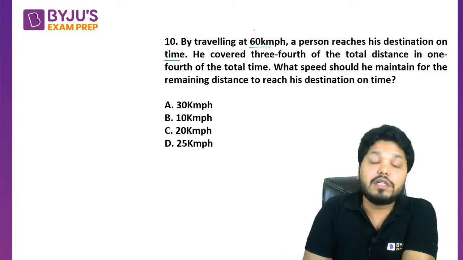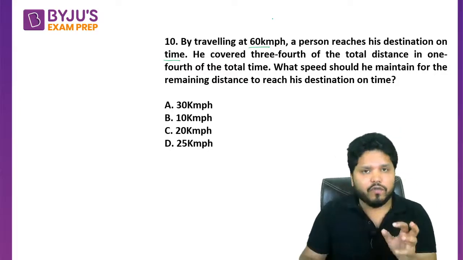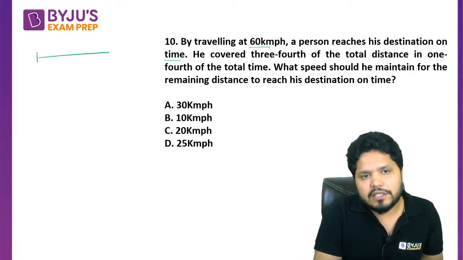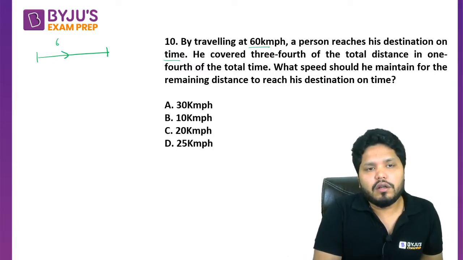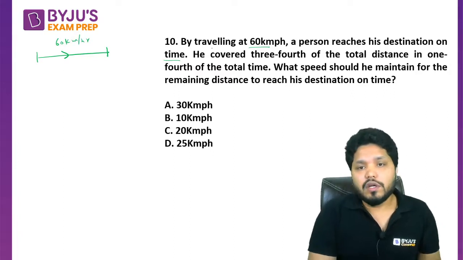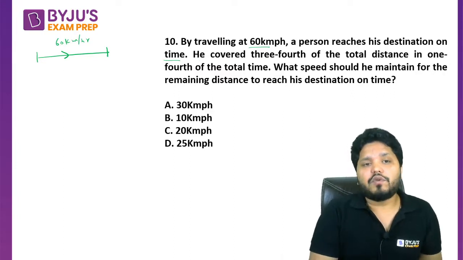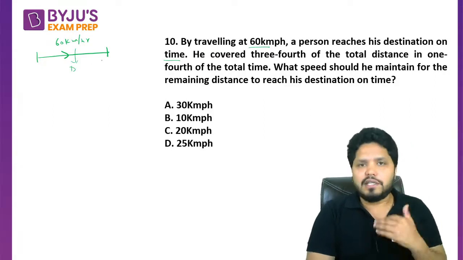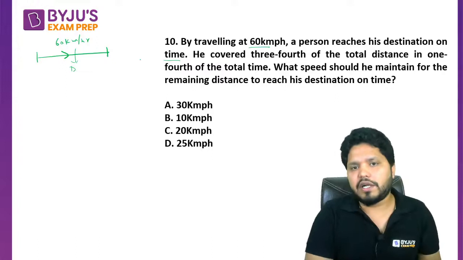So in case of TSD kind of question, we need to visualize what is happening. So basically, if you travel at 60 kilometer per hour, then you will be reaching your destination on time. Now suppose the distance he wanted to travel is d, that is something we do not know, and he is reaching on time, whatever is going to be the time for this.